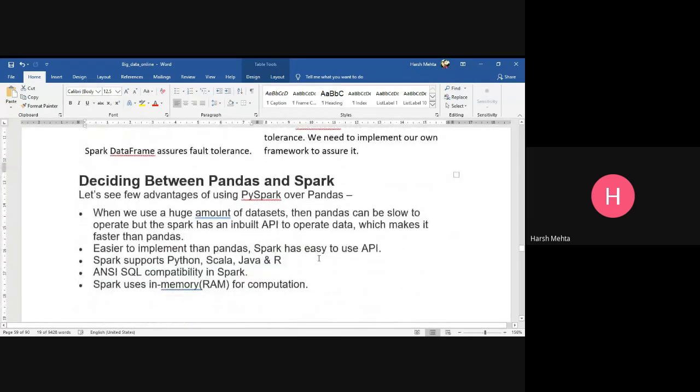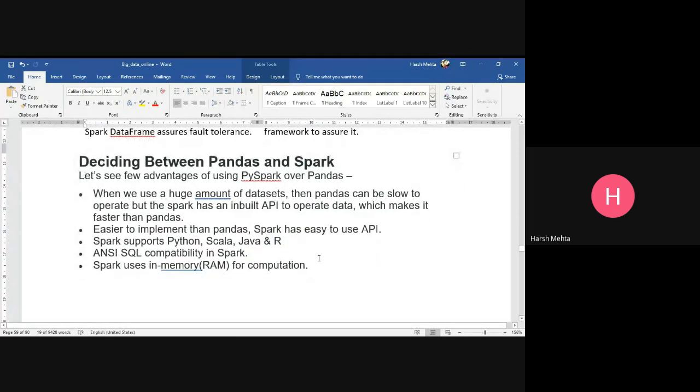Now, which one to use, Pandas or Spark? A few advantages of using PySpark over Pandas: when we use a huge amount of data, Pandas can be slow to operate, but Spark has an inbuilt API to operate on data, which makes it faster than Pandas. So if we use the Spark API's data frame, it's faster than Pandas, and easier to implement.